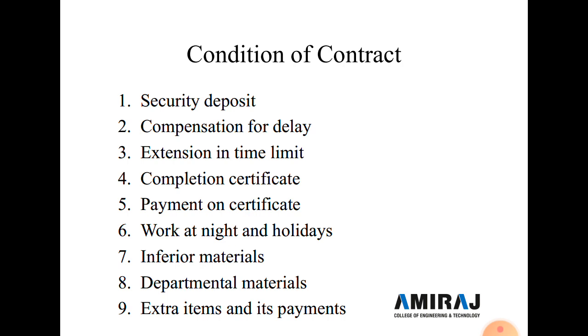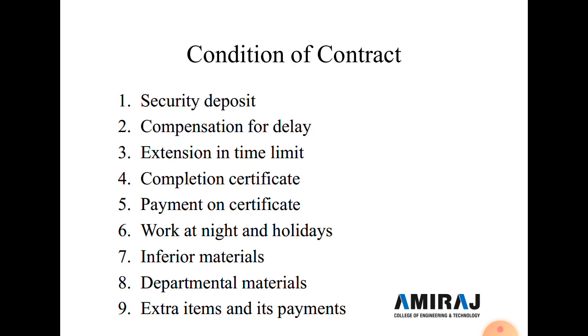But all such intermediate payments shall be regarded as advance against the final payment, and not as payment for work actually done. The payment certificate is given by the owner to the contractor.